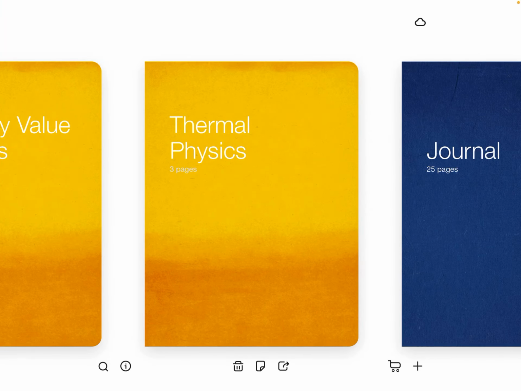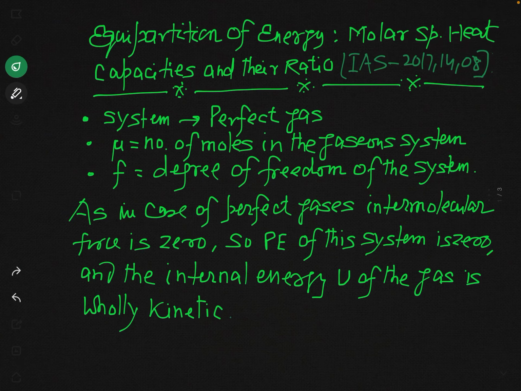After a nice discussion on equipartition theorem, now we are meeting here to discuss its application part. Actually, one of the most important applications of equipartition theorem is to determine the molar specific heat capacities and their ratios, particularly of gases.